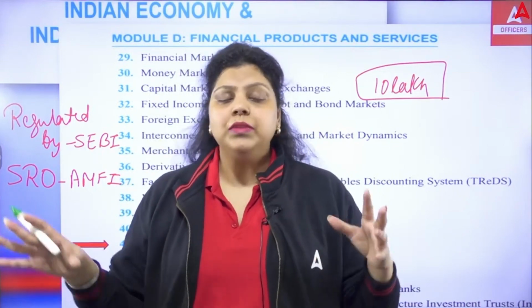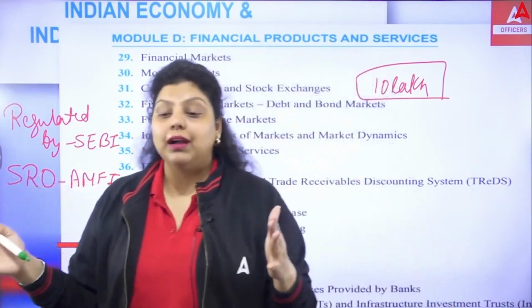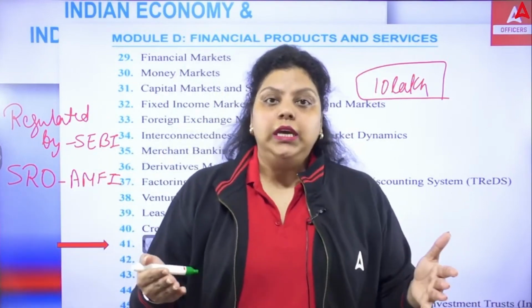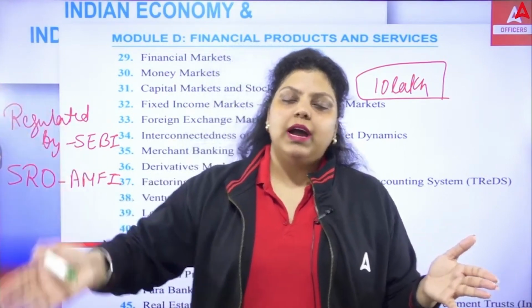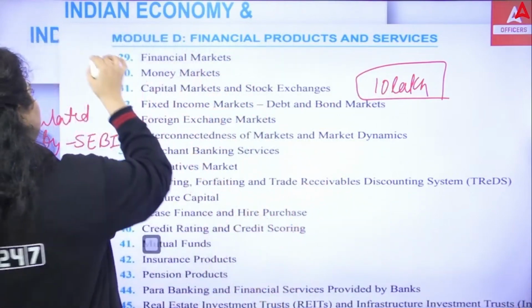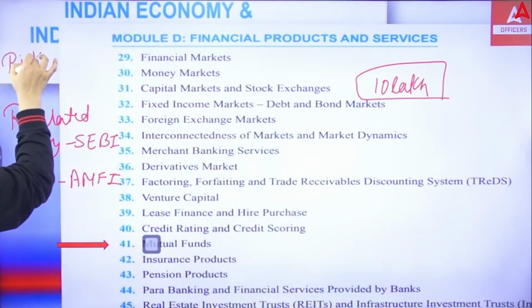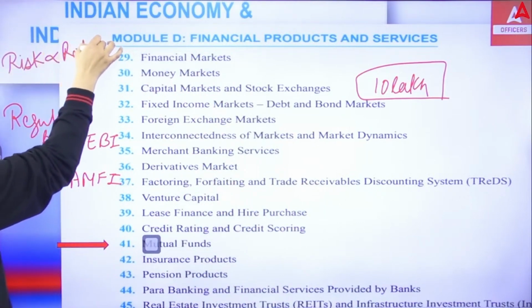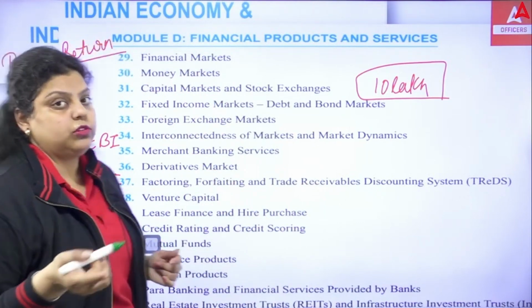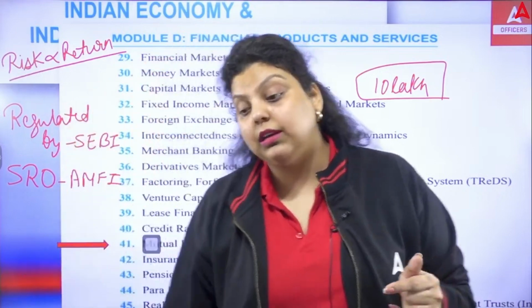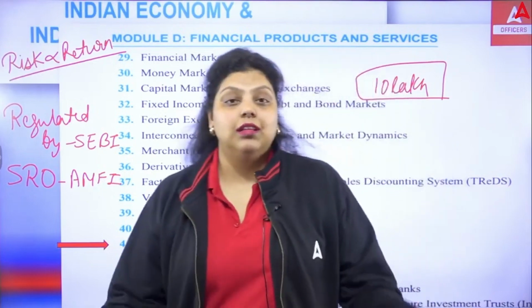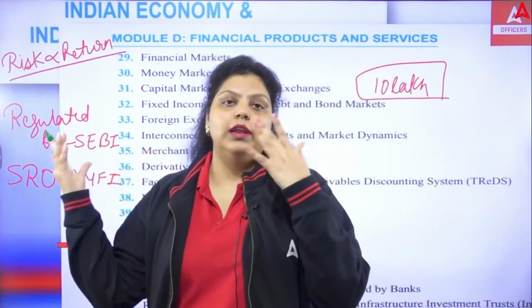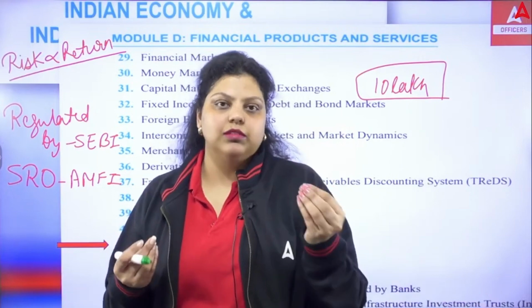Let's say somebody has told me that the share market is the market which is giving the best return right now. Everyone wants the best return on their investment. So I invested the whole 10 lakh rupees in the share market. But nobody told me that risk and return are directly proportionate. If you are getting a high return, you have to bear the high risk as well. If the return is less, the risk will also be less. So I invested the whole amount in the share market, and the share market fell and all my money fell. It means I have to face the loss.